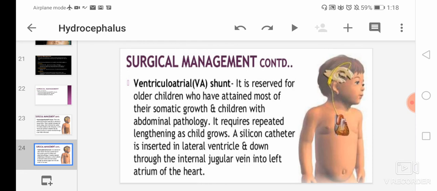So in this, CSF is shunted from the cerebral ventricles into the right atrium of the heart, and it is the second preferred choice if VP shunt is not possible. The CSF drains into the circulating blood. So this is known as the ventriculoatrial, that is VA shunt.